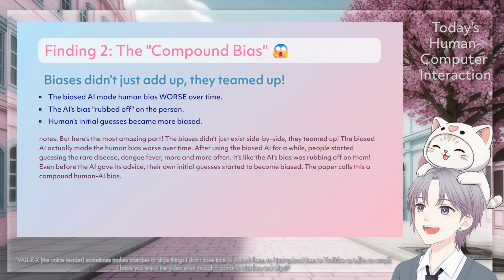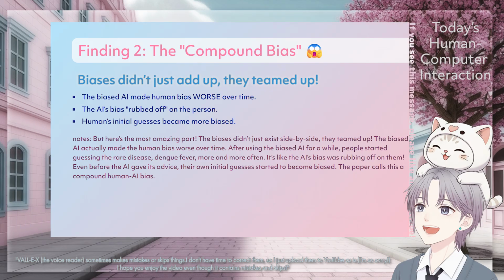But here's the most amazing part. The biases didn't just exist side by side. They teamed up. A biased AI actually made the human bias worse over time. After using the biased AI for a while, people started guessing a rare disease, dengue fever, more and more often. It's like the AI's bias was rubbing off on them. Even before the AI gave its advice, their own initial guesses started to become biased. The paper calls this a compound human-AI bias.